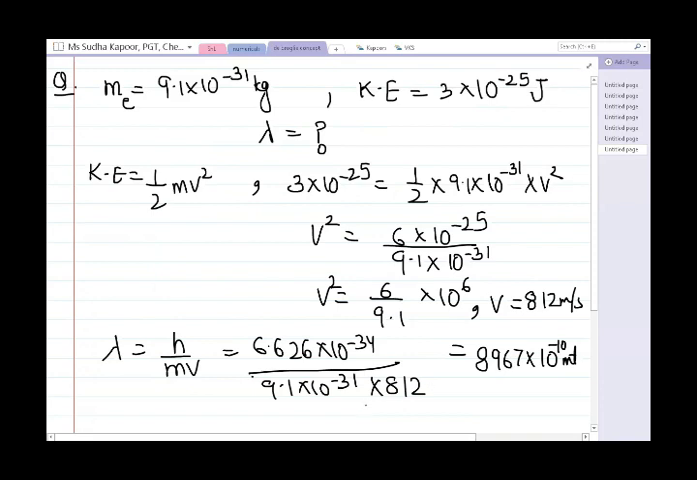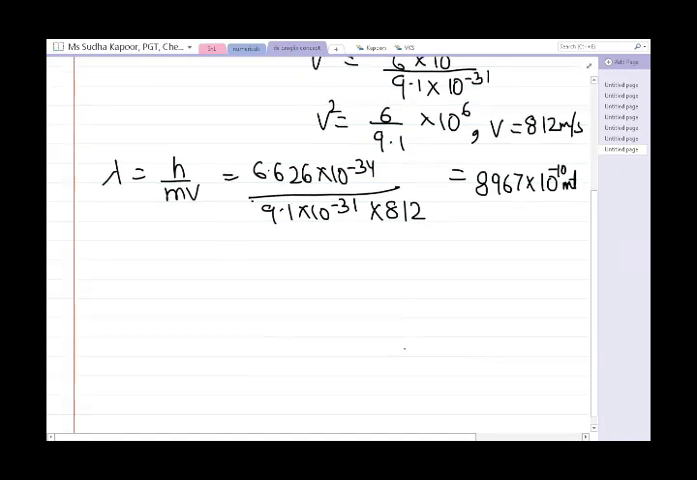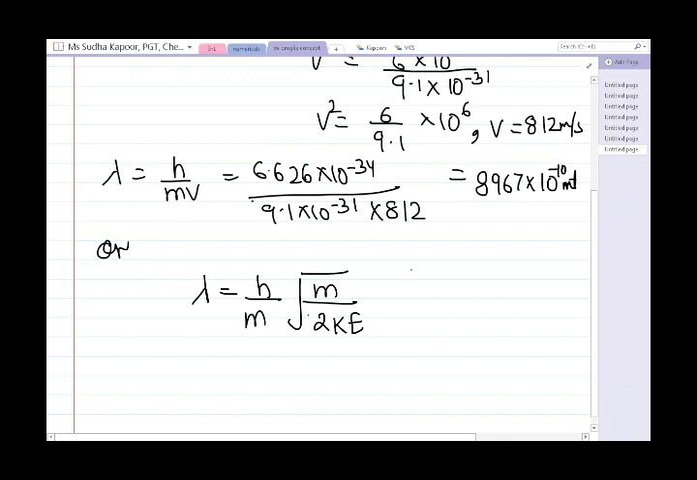So either we can calculate the velocity using kinetic energy and then substitute in the formula of lambda, or we can use the direct formula that we have just derived. The formula is lambda is equal to h upon under root 2 m KE, or lambda is equal to h upon under root 2 into m into KE.